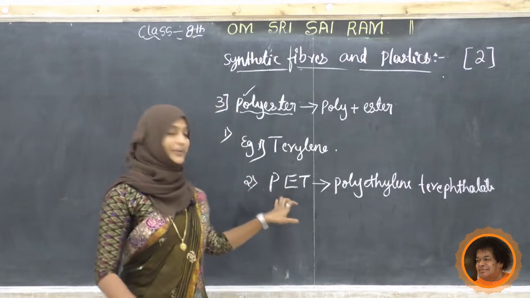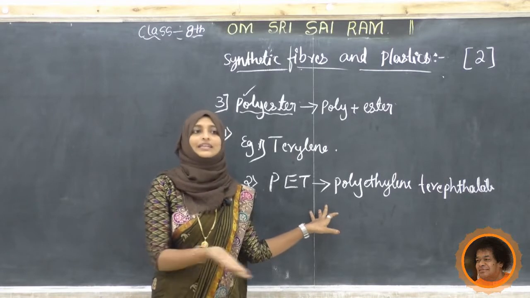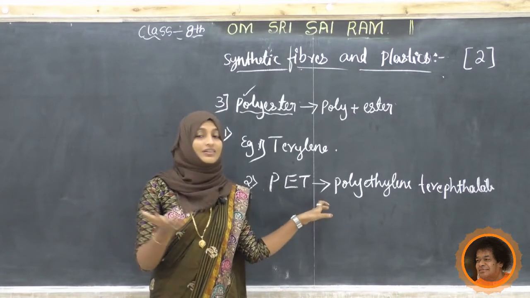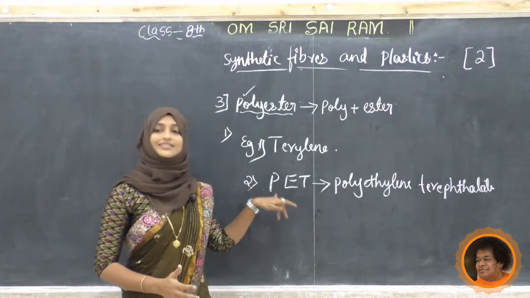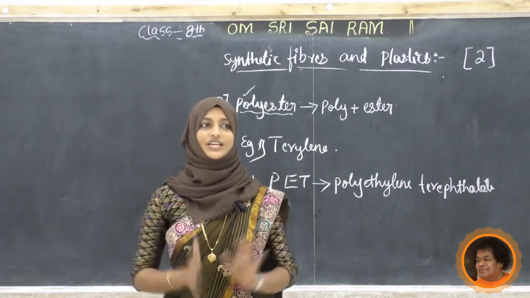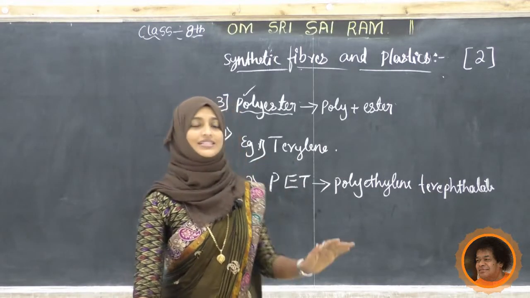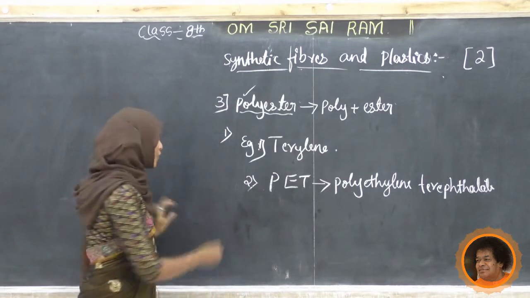This one I am saying, PET, they are using in wires, in film, small thin films, any utensil, bottles or strong bottles that we are getting, all those things. They are prepared using this. We are not preparing it, industrially they are preparing it. So this is all about polyester. Next we will move to the fourth one.